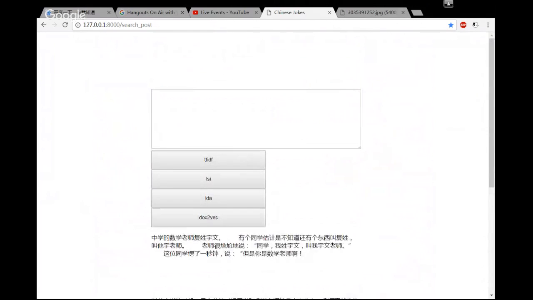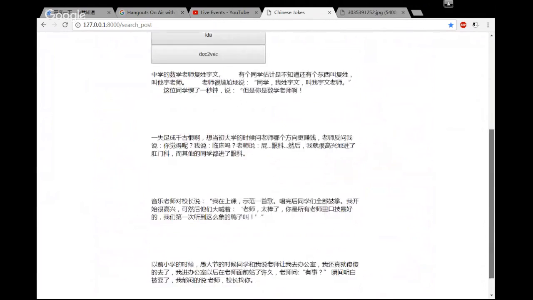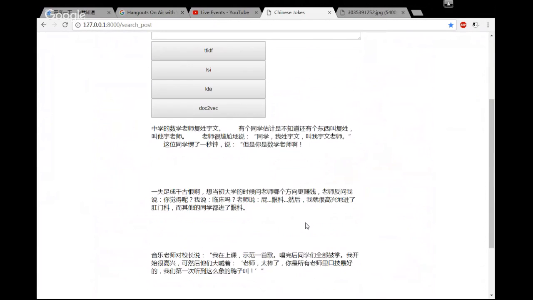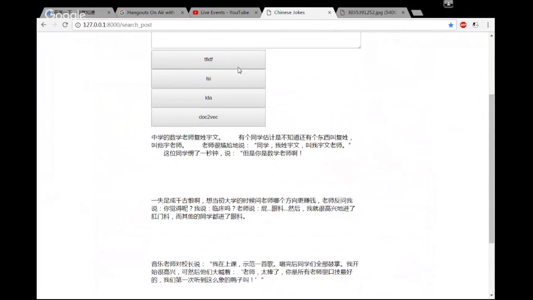If we put the same joke here and use the LSI method, we could also find the same. They are all jokes about teachers and students. We found that these 2 perform very well in our project, but the later 2 do not perform that well.